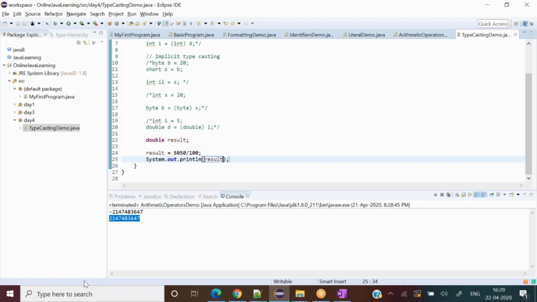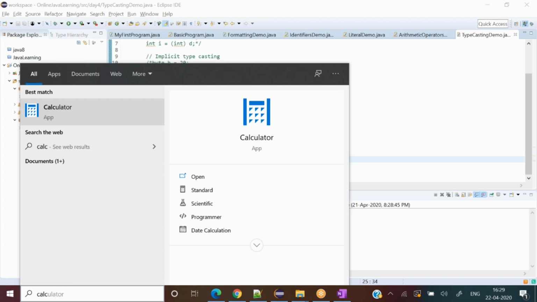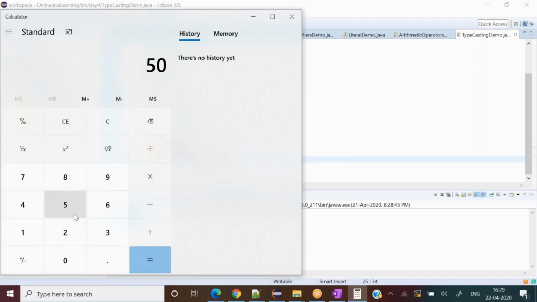If I divide 5050 by 100, let me open a calculator for you if there is any problem. Right, 5050 divide by 100. What is an output? 50.5.